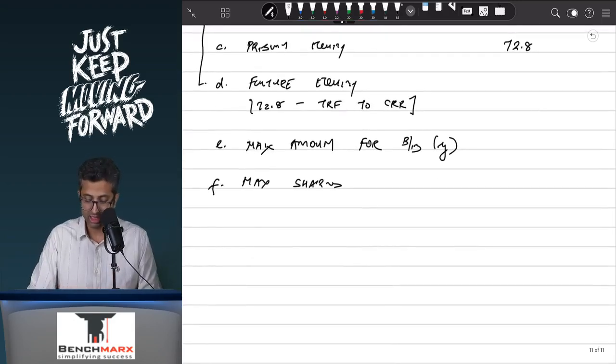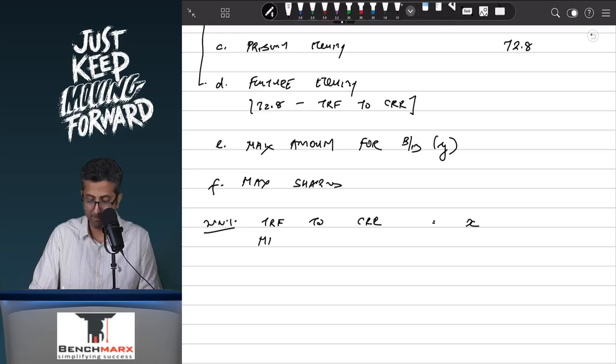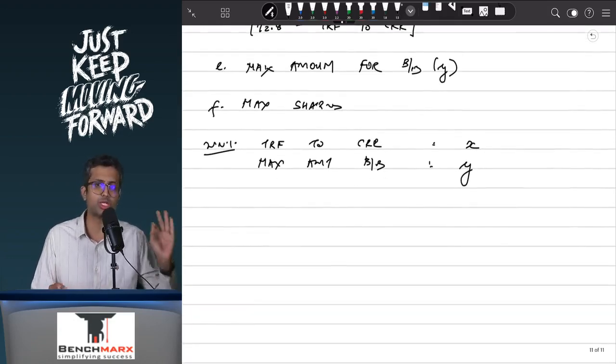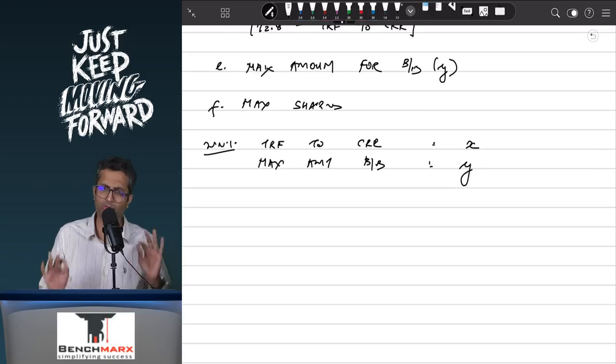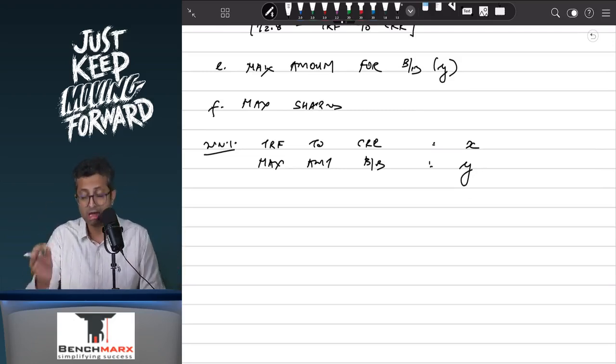And then it will prepare a working note 1, where it says, let the transfer to CRR be rupees X and the maximum amount which you can buy back be rupees Y, in which case they will make 2 equations. You can do it as a shortcut as well, but if you want to keep it consistent with the institute, they will make 2 equations.